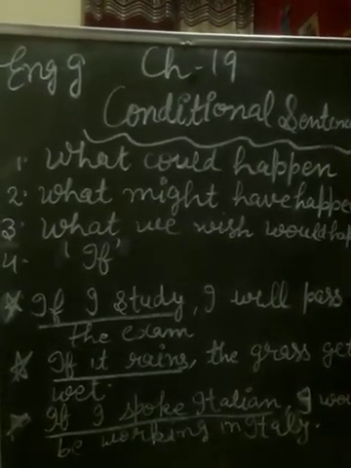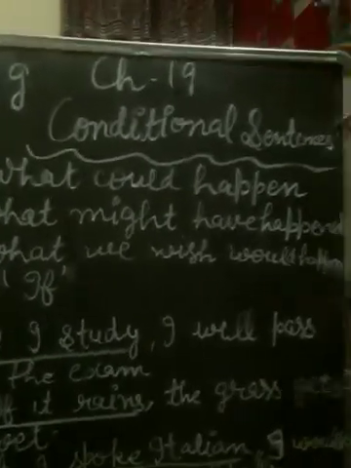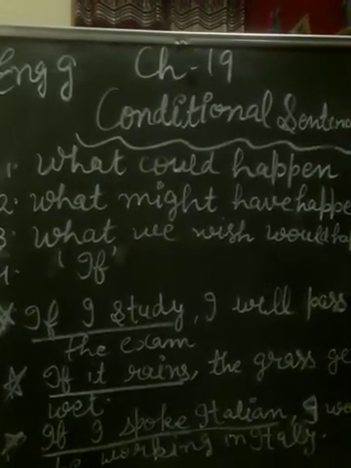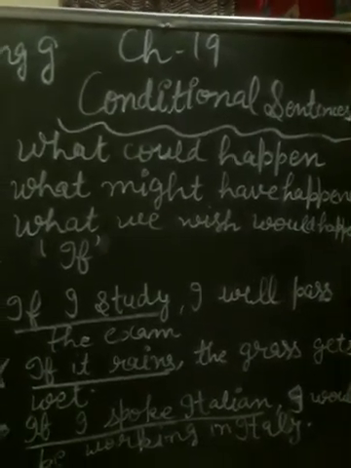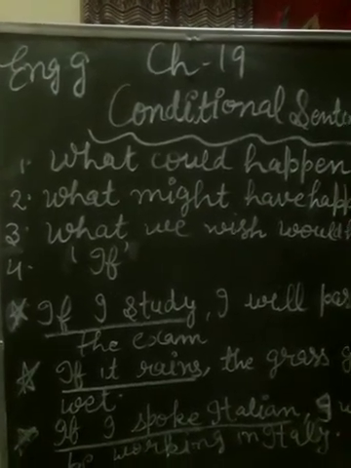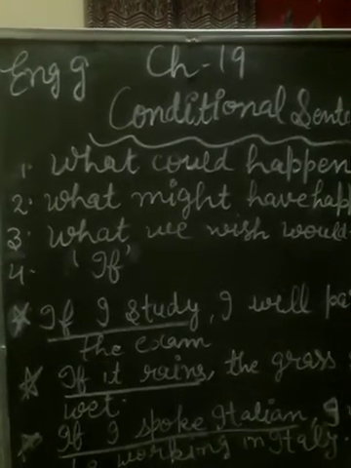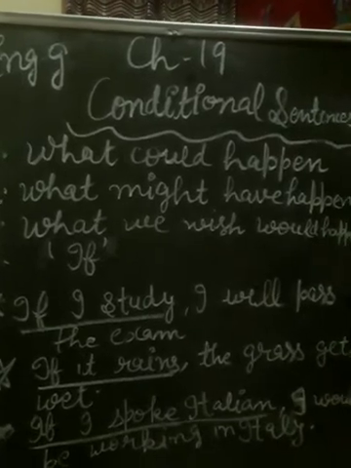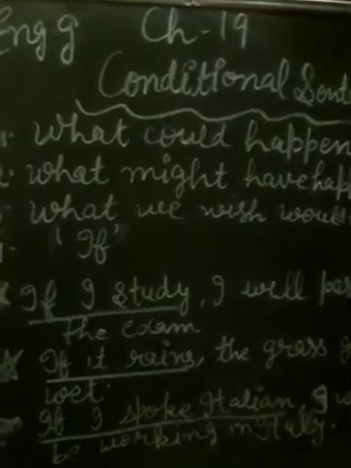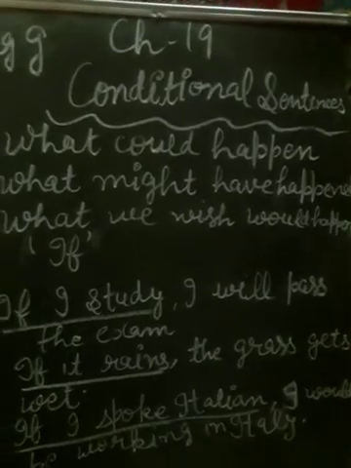Today we are starting chapter number 19 of English grammar, conditional sentences. Okay students, conditional sentences. What are the specifications of these sentences? These sentences are used to speculate, meaning to imagine, what could happen, what might have happened, and what we wish would happen.